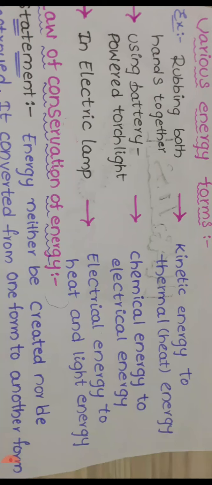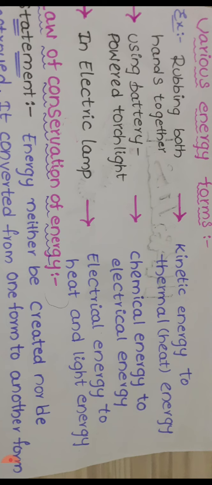For example, I noted the kinetic energy before it converted into thermal energy; its value is 230 joule. After the conversion, I calculate the amount of thermal or heat energy again, and it is 230 joule.